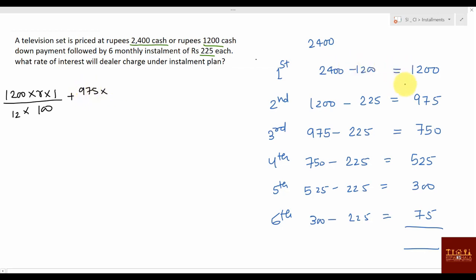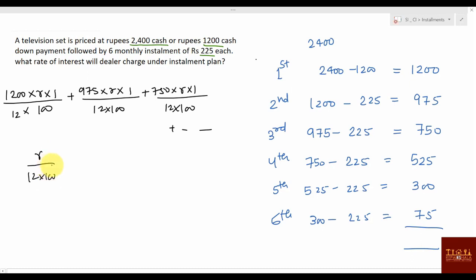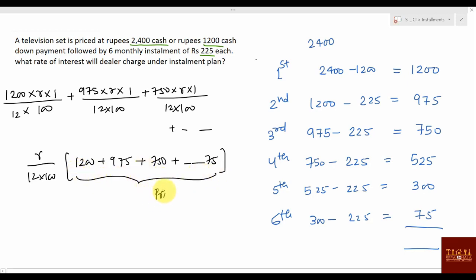Second month interest will be what? 975. For second month principal is what? 975 into R into 1 month divided by 12 into 100. Same way, 750 into R into 1 divided by 12 into 100. Like that you will be writing for all the 6 months. And if you say R into 12 into 100 is common, what is remaining? 1200 plus 975 plus 750 plus till what? 75.